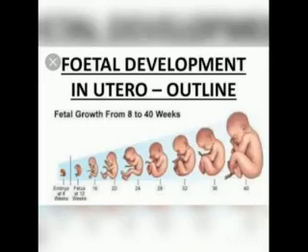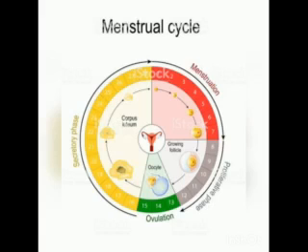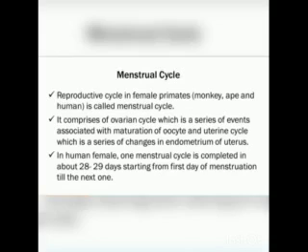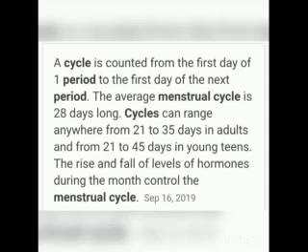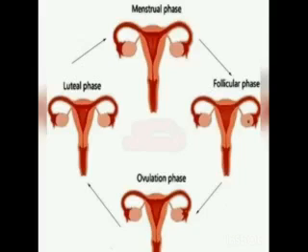First, we start with menstrual cycle. Menstrual cycle or ovarian cycle occurs approximately once in every 28 to 29 days during the reproductive life of the female from puberty to menopause, except during pregnancy. There are different phases in menstrual cycle. They are menstrual phase, follicular phase, ovulatory phase, and luteal phase.